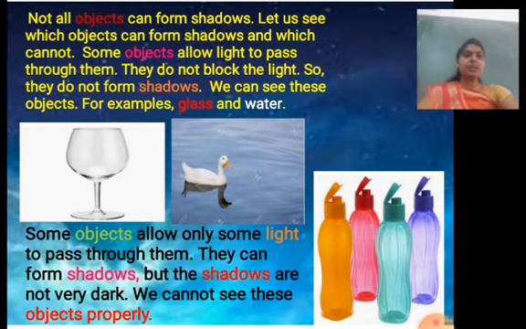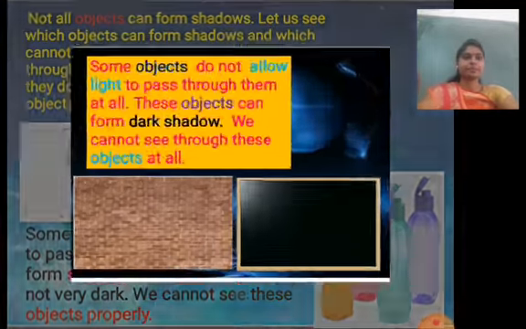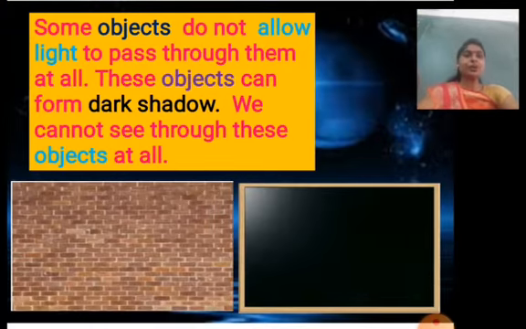Some objects allow only some light to pass through them. They can form shadows, but the shadows are not very dark. We cannot see these objects properly. Some objects do not allow light to pass through them at all. These objects can form dark shadows. We cannot see through these objects at all.